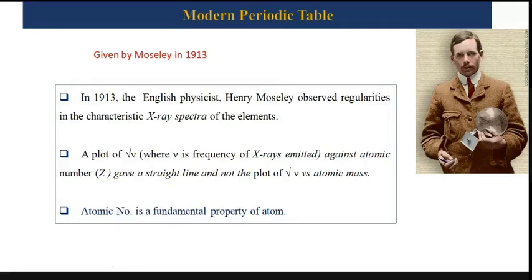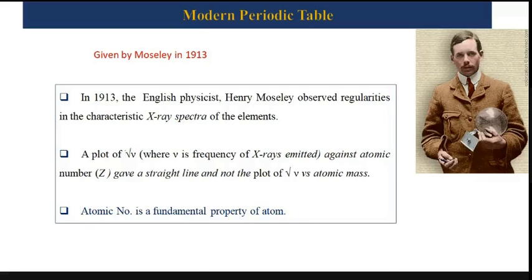He was monitoring that, and what he noticed is that the root of the emitted frequency of X-ray gives a straight line against the atomic number.